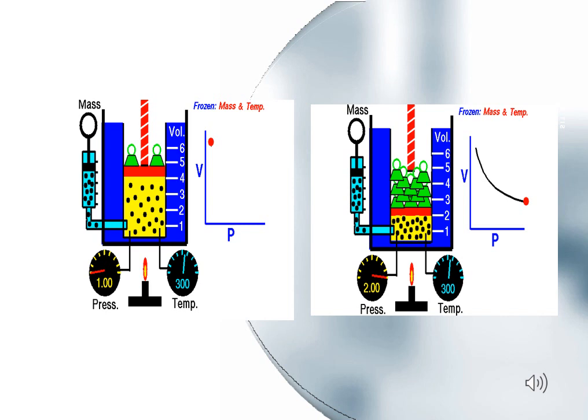Here you can see that when we change the pressure from 1 atm to 2 atm, the volume occupied by a gas decreases. In both cases, the temperature is constant, which is 300 degrees centigrade. So at a constant temperature, when we increase the pressure, the volume decreases. And when we decrease the pressure, the volume increases. So this is the experimental picture of Boyle's law.